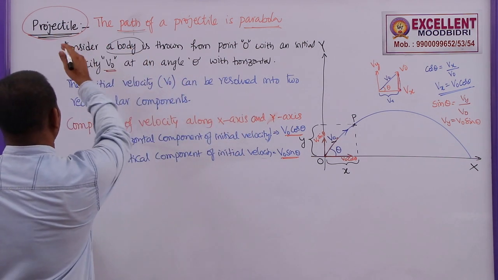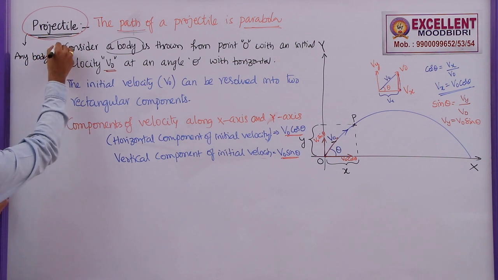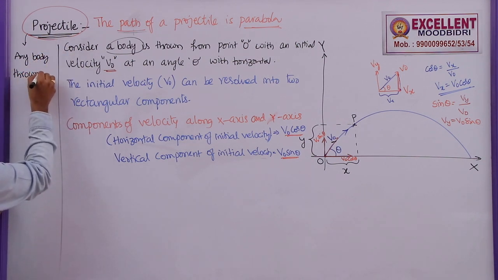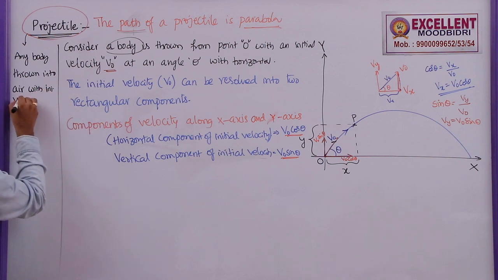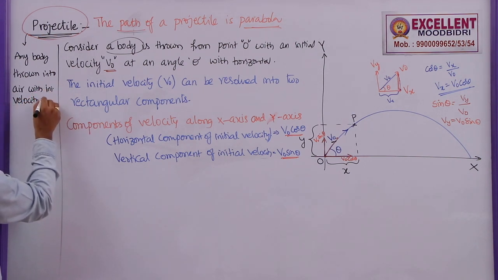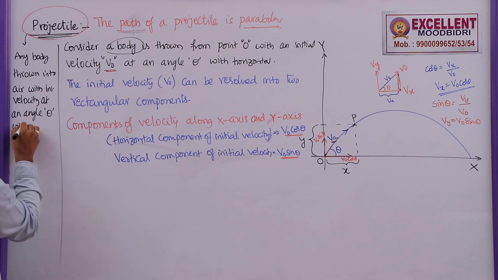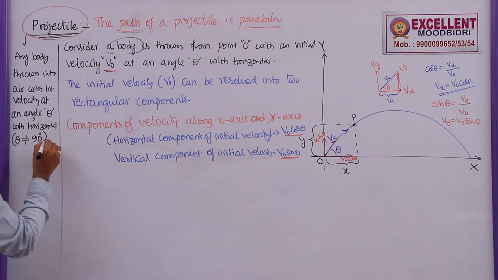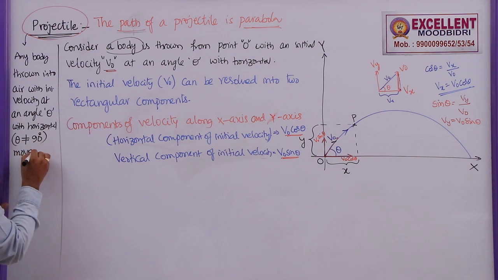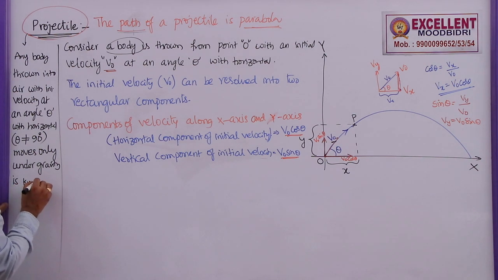So, in the definition of projectile, in some books they give it as: any body thrown into air with some initial velocity at an angle theta with horizontal, where theta is not equal to 90, and moves only under gravity, is known as a projectile.